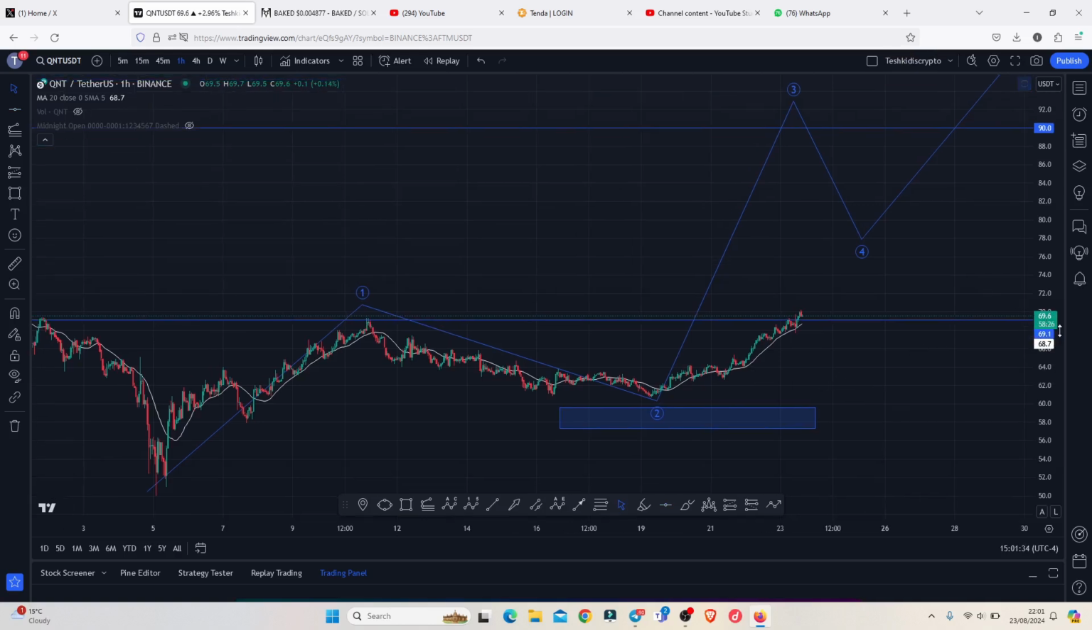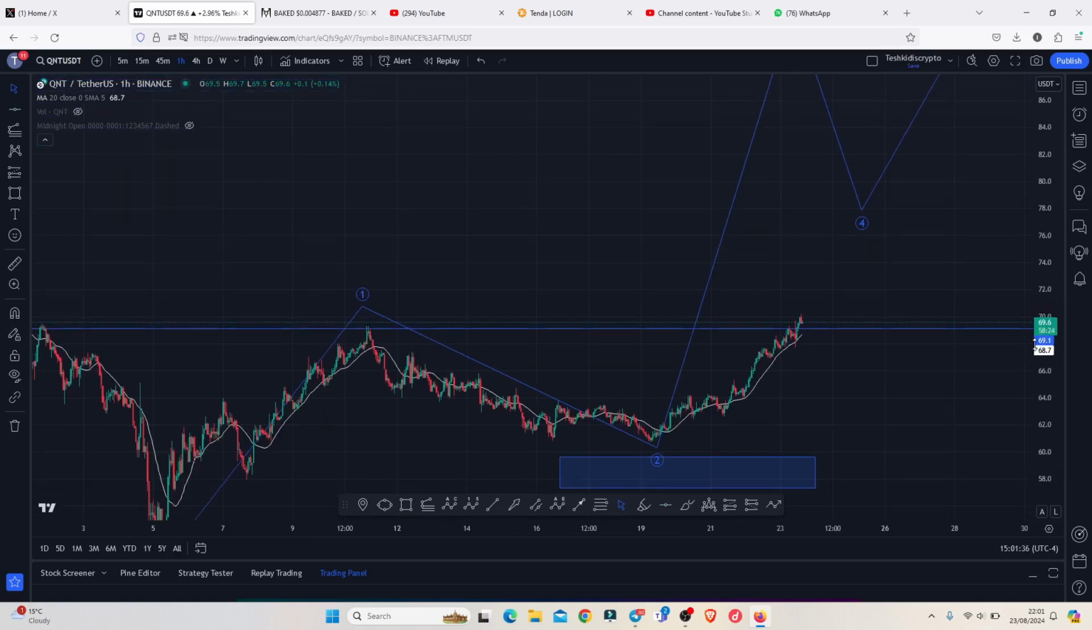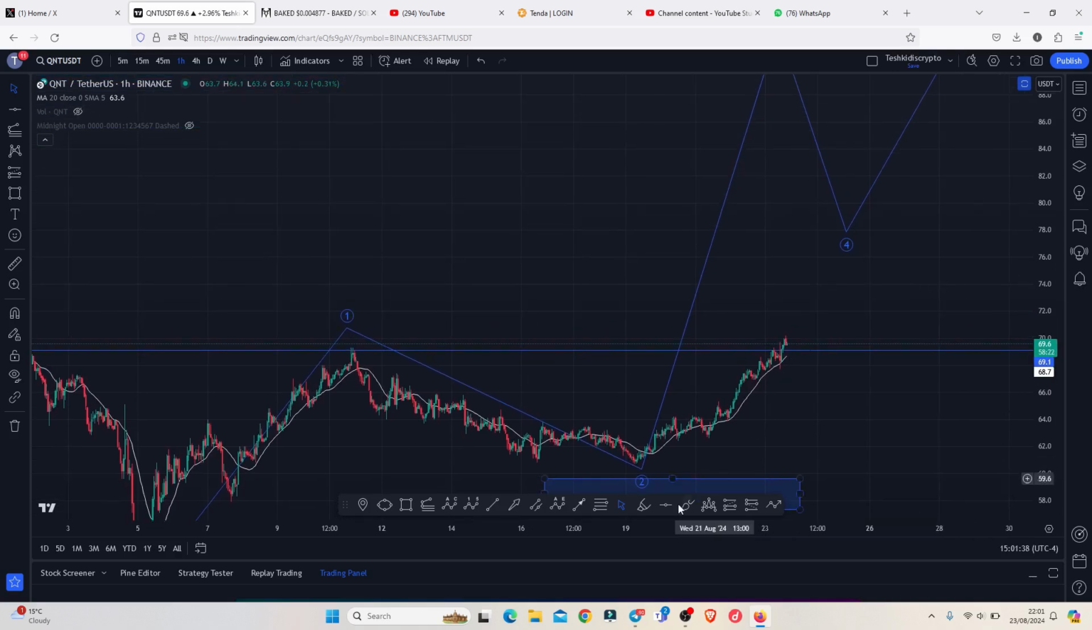So as long as we continue holding above that significant area, there are high chances that we might see much of a consolidation once again within this area before we can see another bounce back to the upside, getting us back above the $90 mark.